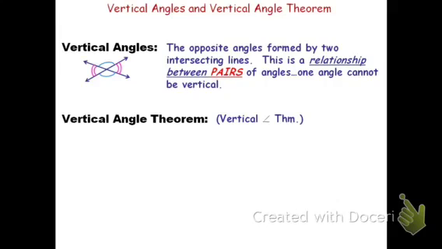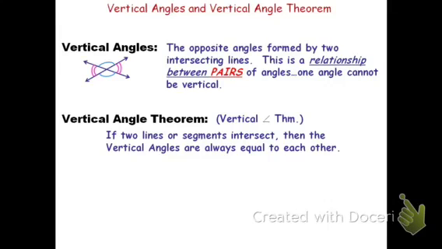The vertical angle theorem says that any time two lines or segments intersect, the vertical angles are always equal to each other. Now, that means the pairs of angles. So up above, the angles that are blue, that pair of vertical angles would be equal to each other. And then the angles that are in the pink color would also be equal to each other. That does not mean that the blue angles and the pink angles have to be equal to each other also. They may or may not. All we can say is that each pair of vertical angles are equal.